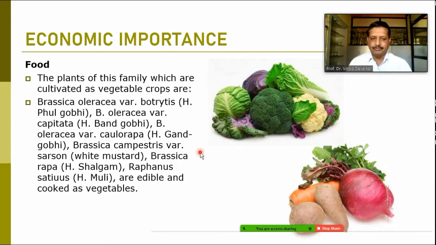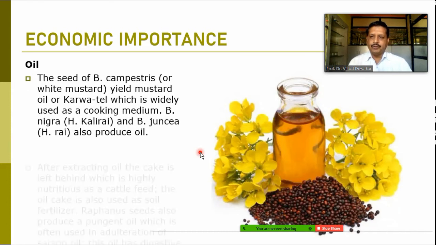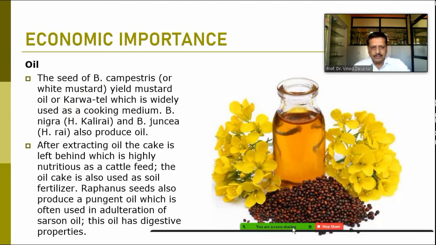Then a most important feature we observe in the family Brassicaceae is that they are mostly an oil yielding family. The seeds of Brassica campestris, white mustard or black mustard, are widely used as a cooking medium. Not in our region, but in the temperate zone, this sarso oil is used for cooking purposes.